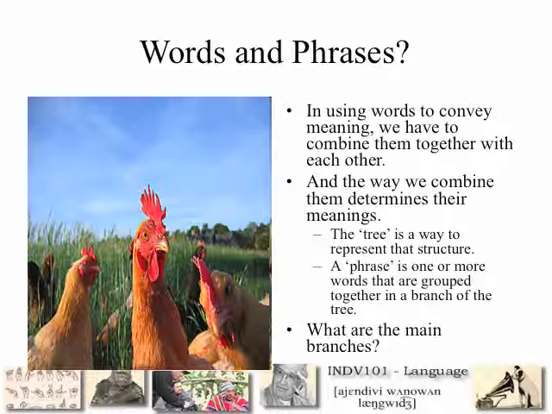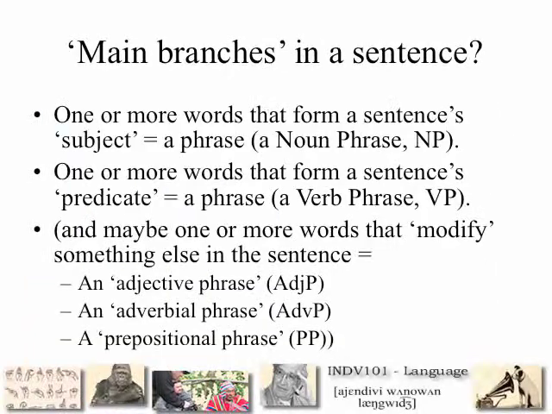So we have a phrase, which is one or more words that are grouped together in the branch of a tree. And those phrases, even more than words, relate to each other in ways that determine the overall meaning. So let's look at the main branches of a syntactic tree. For a sentence, there are two very important parts. There is one or more words that form a sentence's subject.